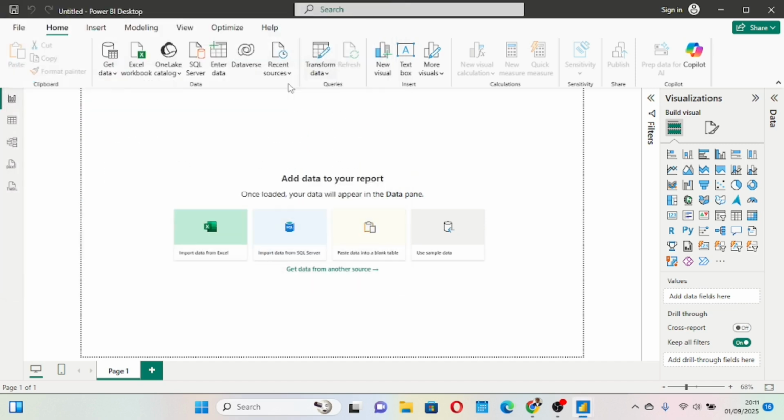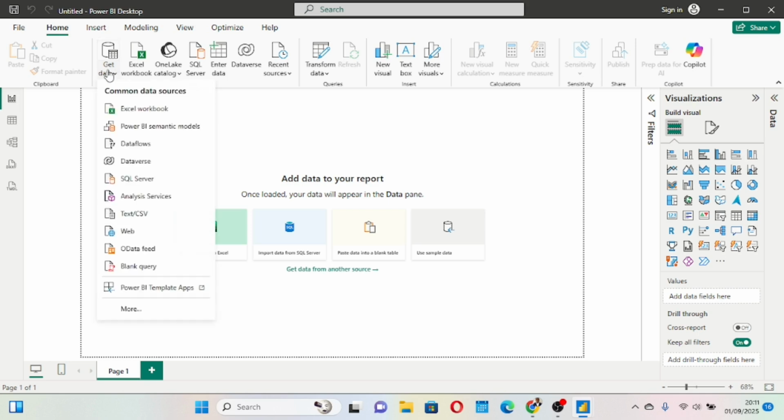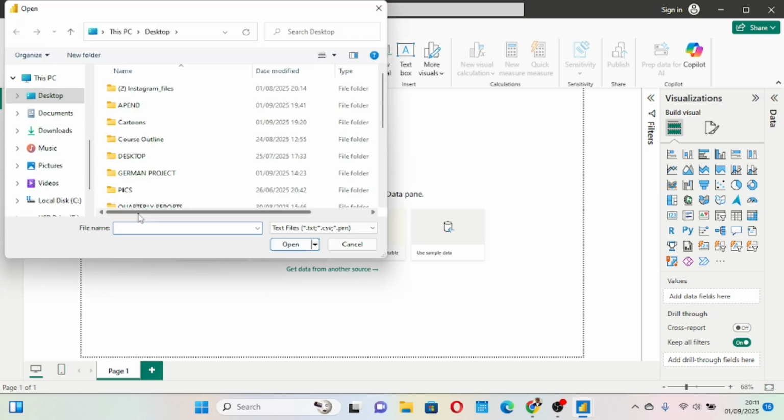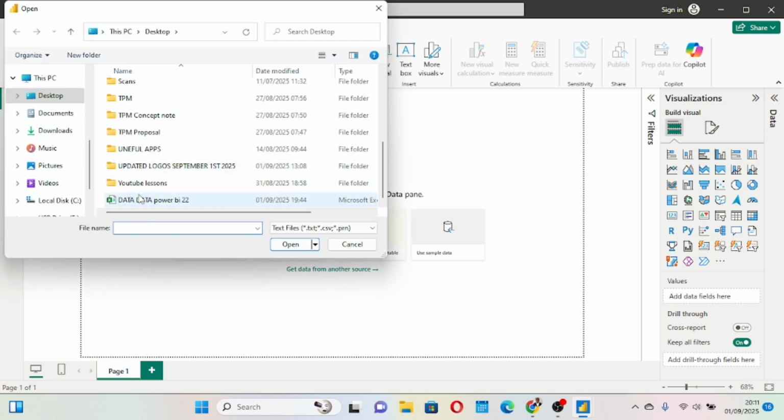If I come back here and go to this other option that says get data and I click, I can say I want to pick either a text file or a CSV file. The moment I click, you see that it picks only the CSV file, because it indicates that it's a CSV file. You can see it from text or CSV or PRN.